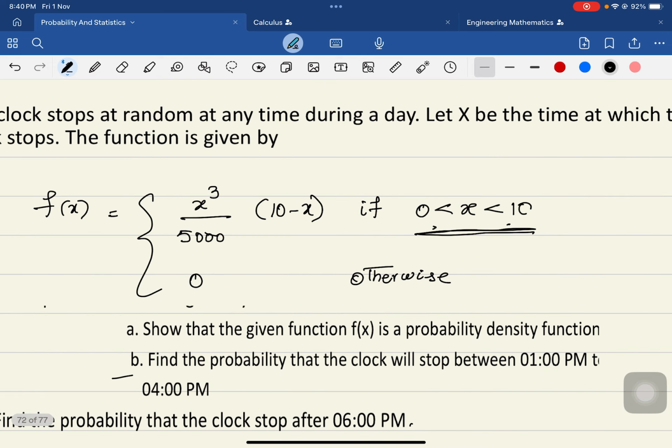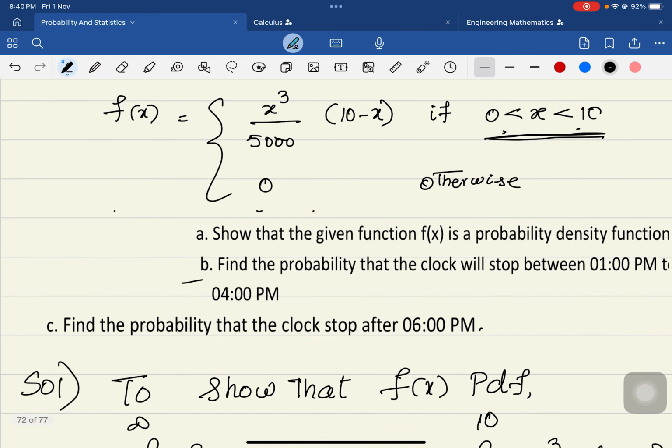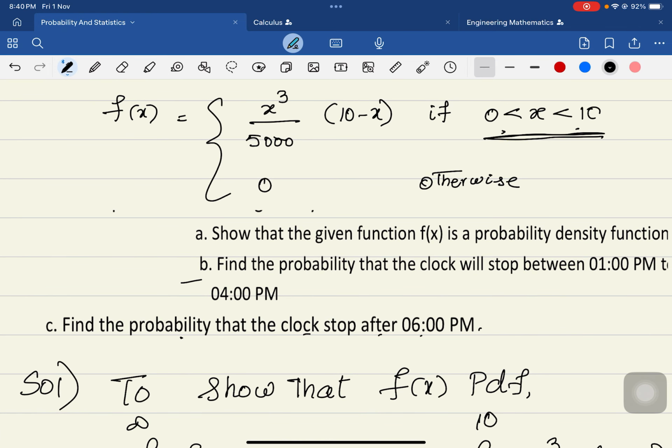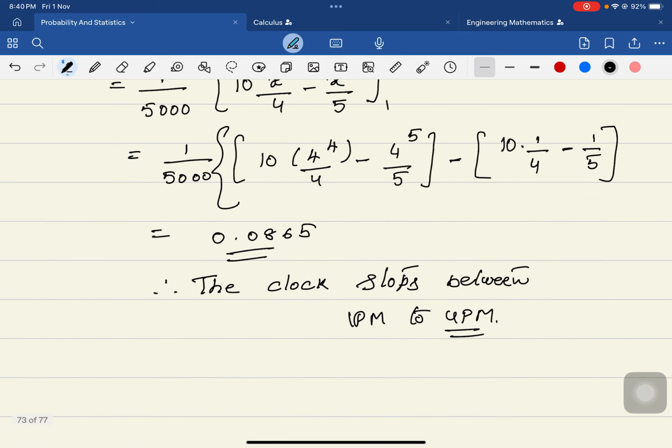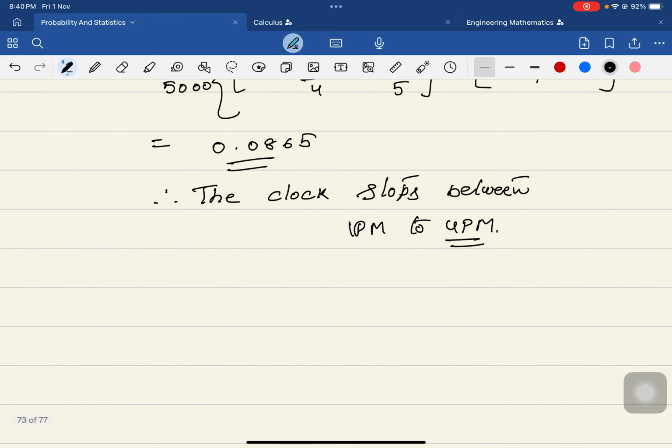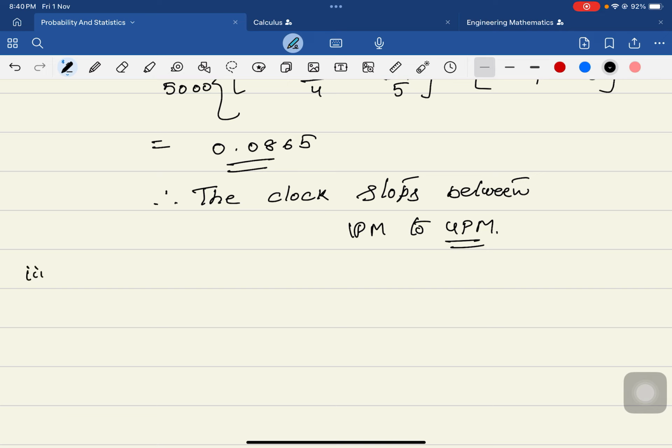The problem he has asked you is to find the probability that the clock stops after 6 p.m. That means we are going to find the probability of x greater than 6. Greater than 6 means, is it from 6 to infinity?